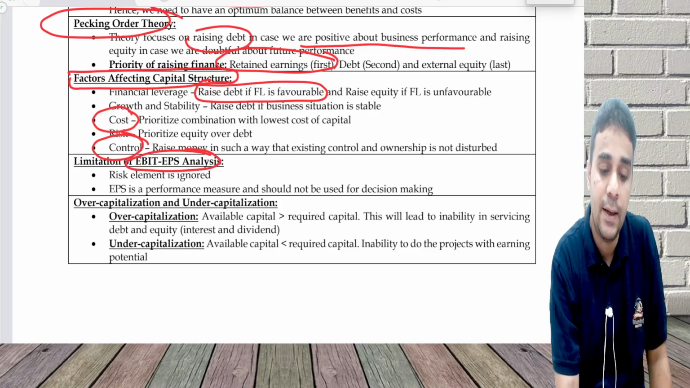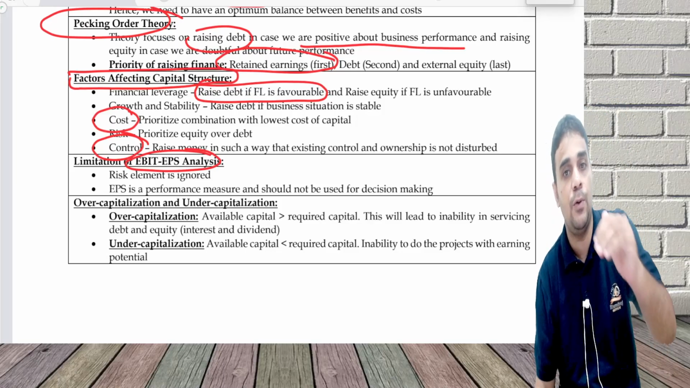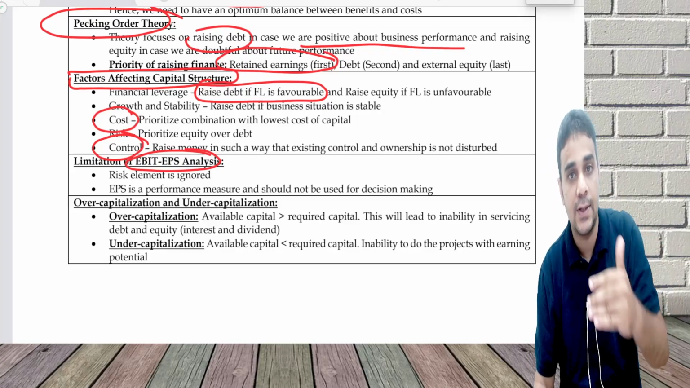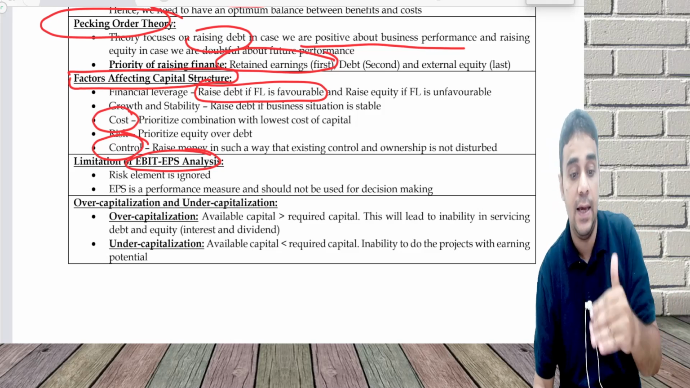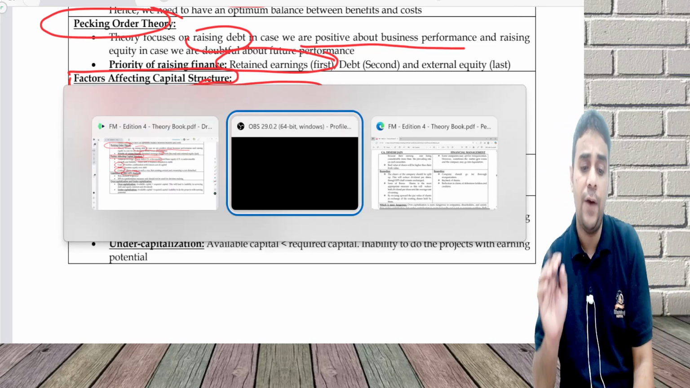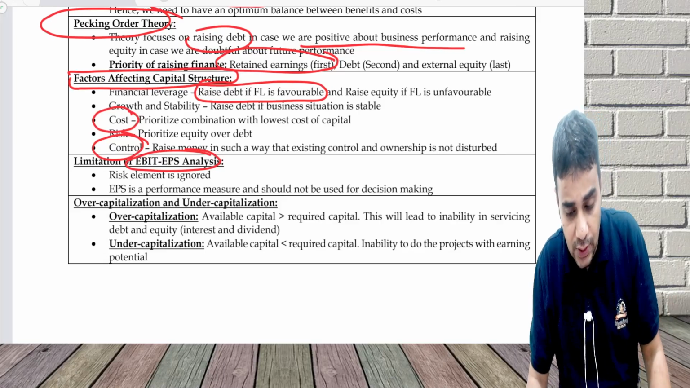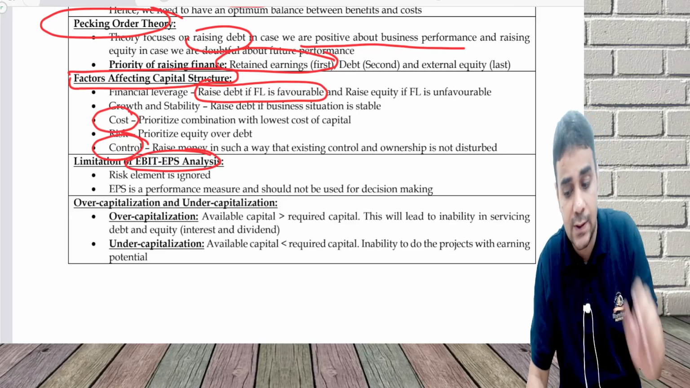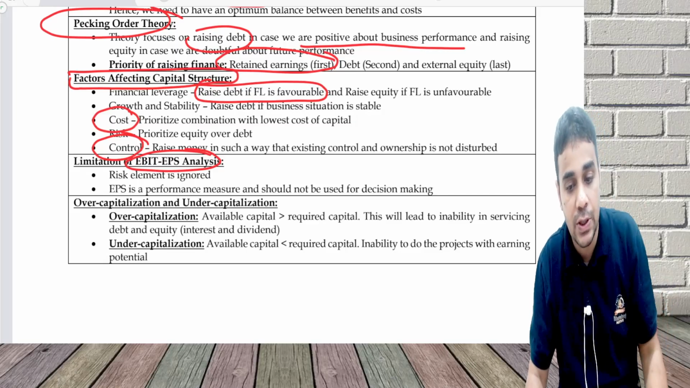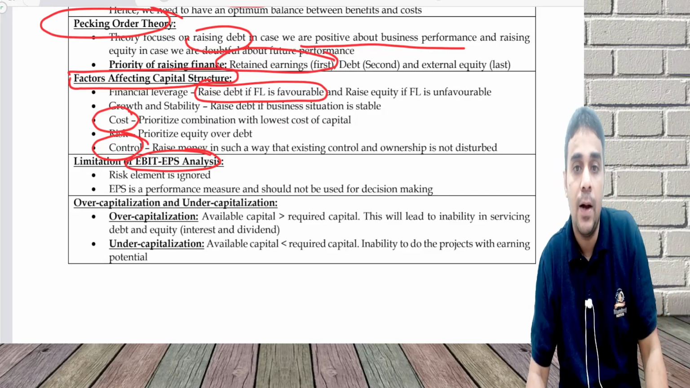Limitation of EBIT and EPS analysis. In this chapter, we start with EBIT, less interest, EBT, less tax, EAT, less preference dividend, EAS, number of equity shares, EPS. In this analysis, we used to find out a capital structure which maximizes the earnings per share. We used to find out a combination which maximizes the earnings per share.